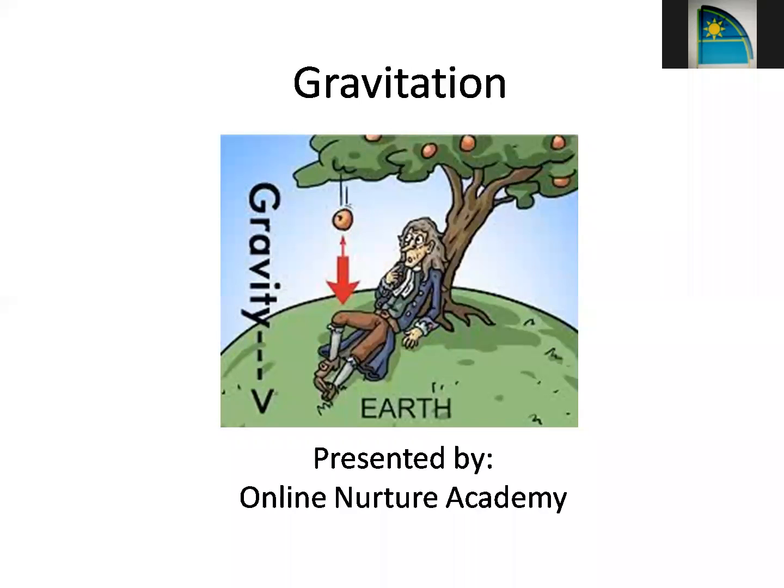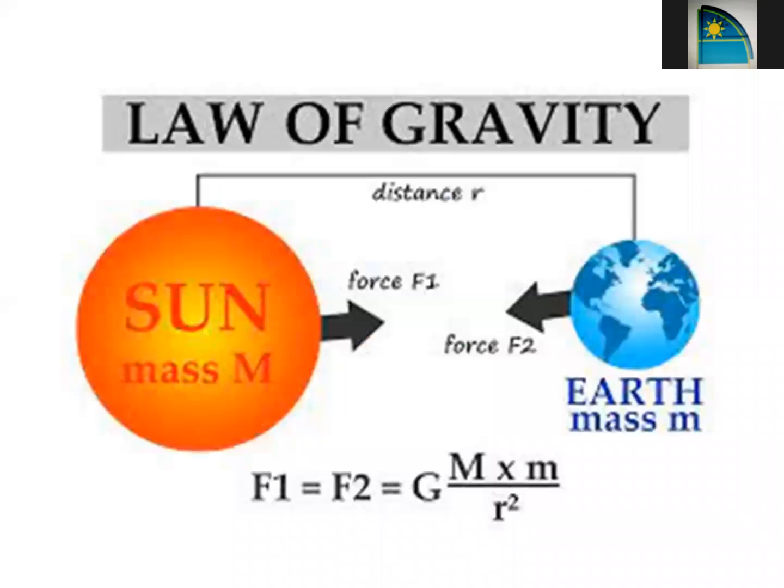Going further, he gave the same concept in the form of force of gravitation. So he used something which we know nowadays as the law of gravity. The law of gravity says that the force of gravity between two bodies will always be directly proportional to the product of the masses. First thing you always have to remember is that force is always between two masses, and gravitational force is due to mass. If anything does not have mass, then it cannot exert force.